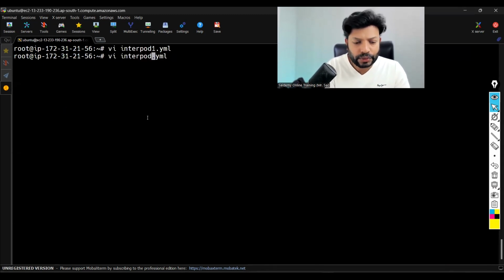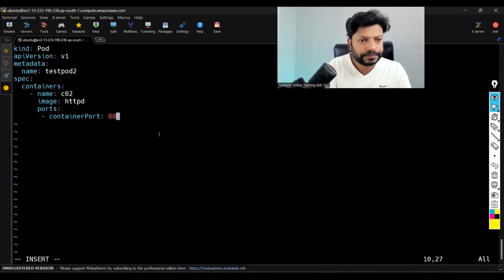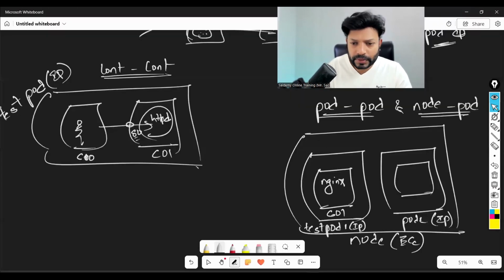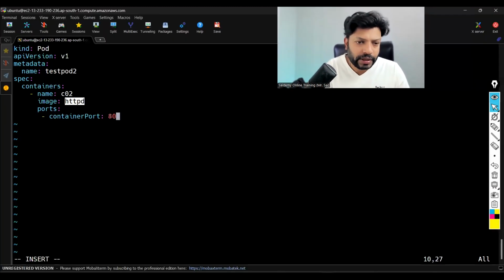vi interpod2.yml. So here, same, test pod 2. Here I am creating this container with the HTTPD image, which is also a web package only. Container name is C02. See, test pod 2, C02, HTTPD. Both are web packages only, belonging to two different companies. That is the only difference. Now here also I'm opening port 80.